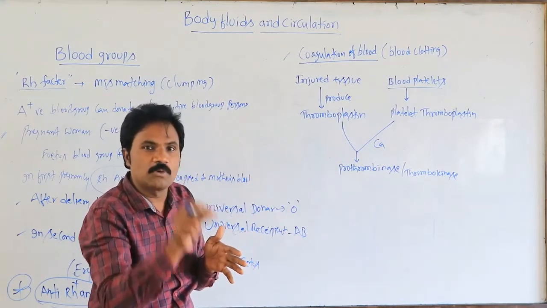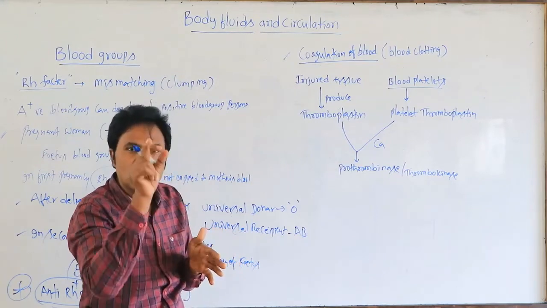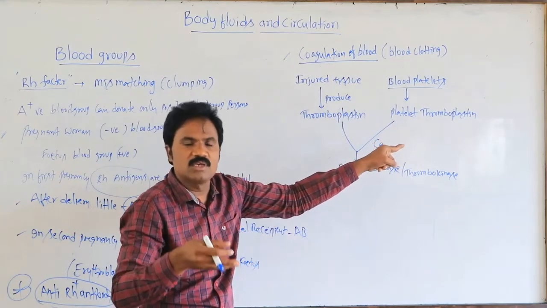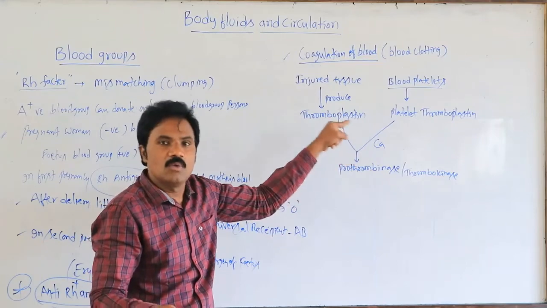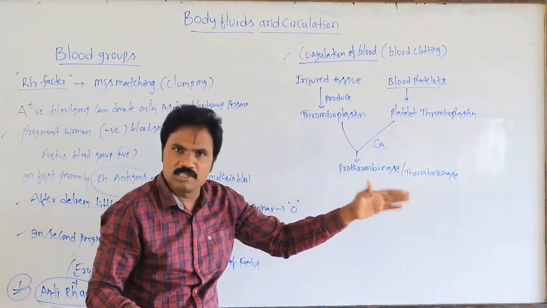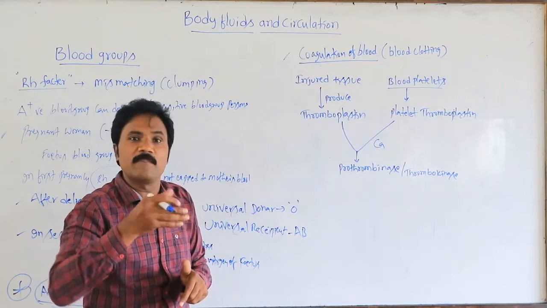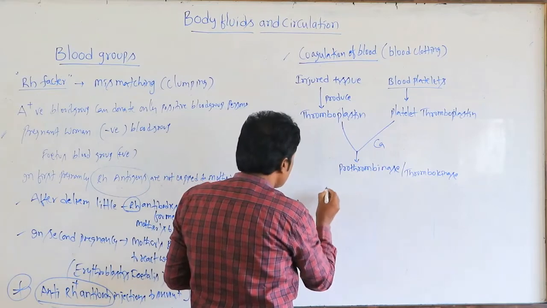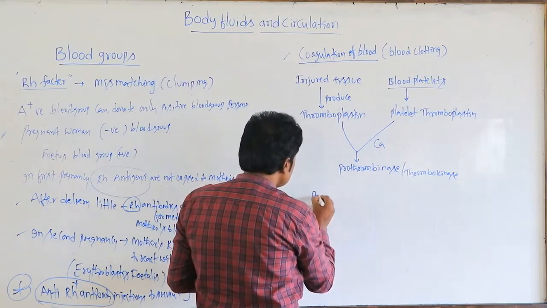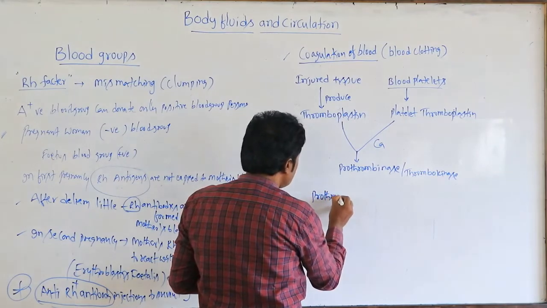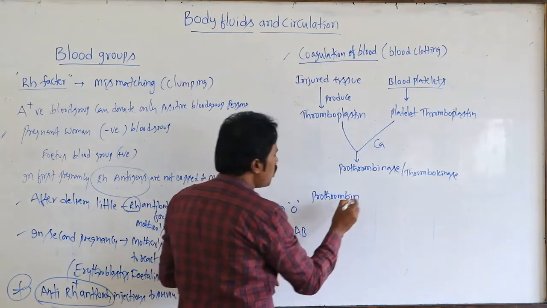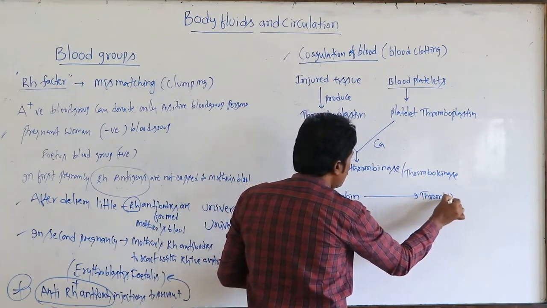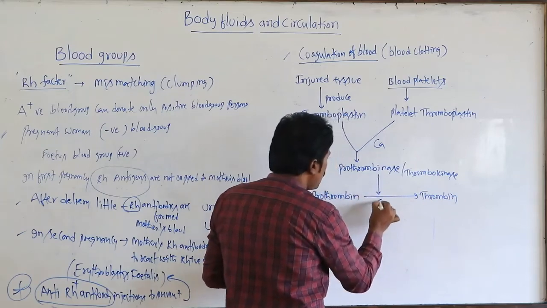Injury immediately produces one protein, which we call thromboplastin. Similarly, the blood platelets are also stimulated and release platelet thromboplastin, and with the help of calcium, they release one particular enzyme. The name of the enzyme we call prothrombinase or thrombokinase. This enzyme acts on prothrombin, which converts into thrombin along with the calcium ions.